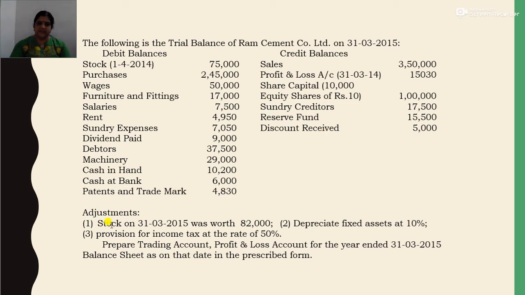So adjustments are, stock on 31/3/2015 was worth rupees 82,000. Depreciate fixed assets at 10%. Provision for income tax at the rate of 50%. So you have to prepare trading account, profit and loss account for the year ended 31/3/2015.